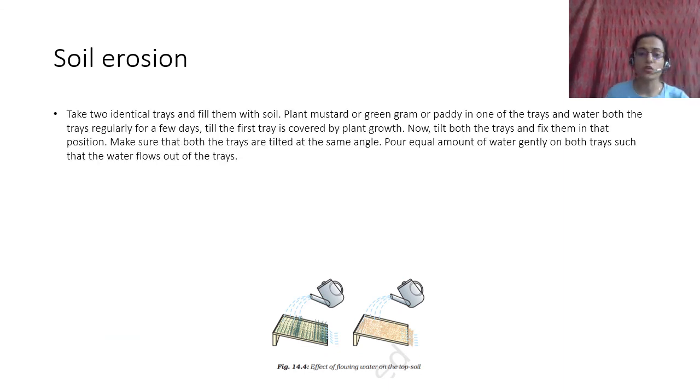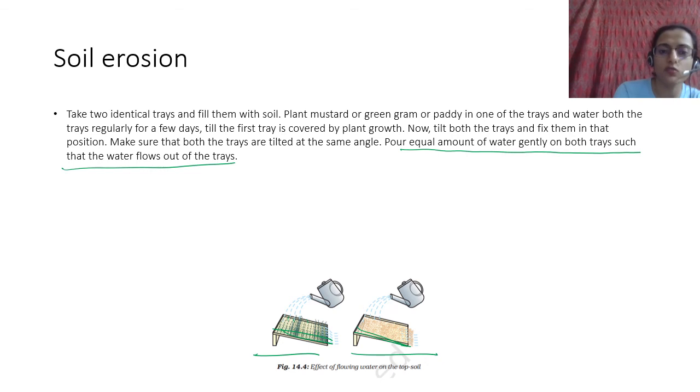So what is soil erosion? We take two identical trays and fill them up with soil. Okay, and this is an experiment that you can do. I don't know if you'll be able to do that, but you should. So these are two identical trays. You fill them up with soil like this. Then on one, plant mustard or some sort of plant and ensure that it grows properly, grows thick, and then tilt them both and pour equal amounts of water gently on both trays